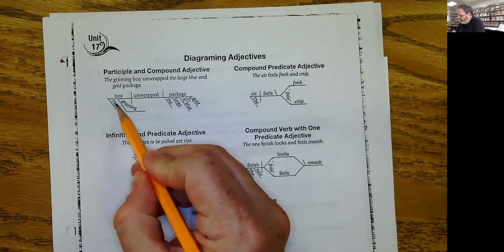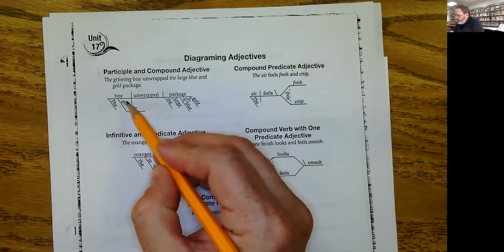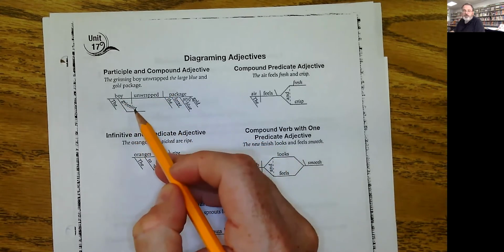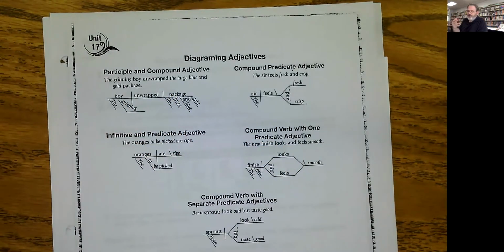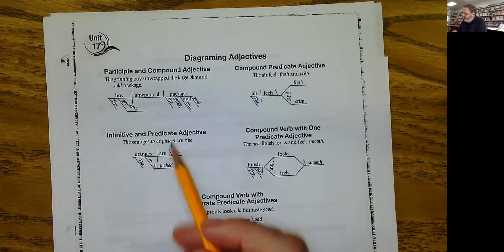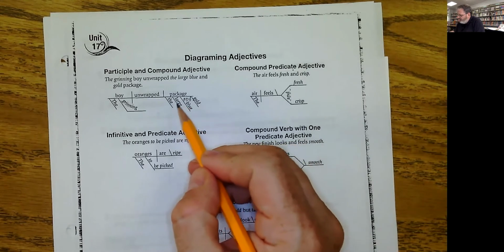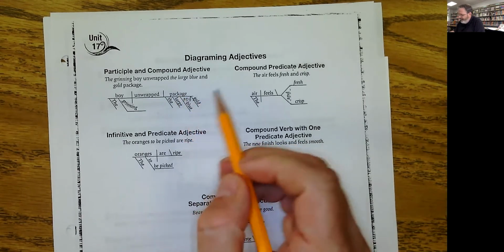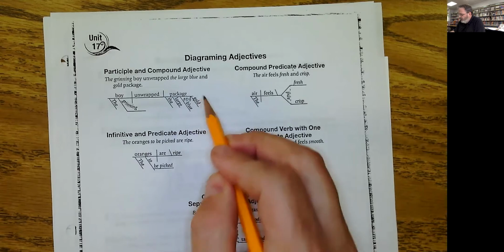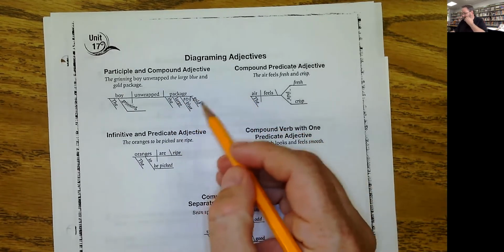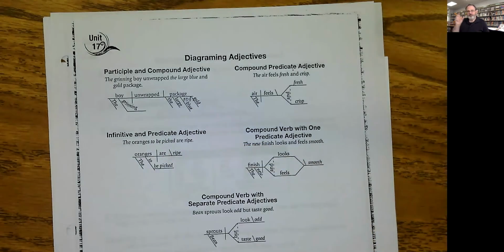So we've got the, an adjective describing boy. Grinning is a participle describing boy, because grin is something you normally do. It's a verb, an action verb that's being used as an adjective here. And then the and large are both single word adjectives describing package. Gold and blue, or blue and gold, those are two more words, but they are connected with the conjunction and.